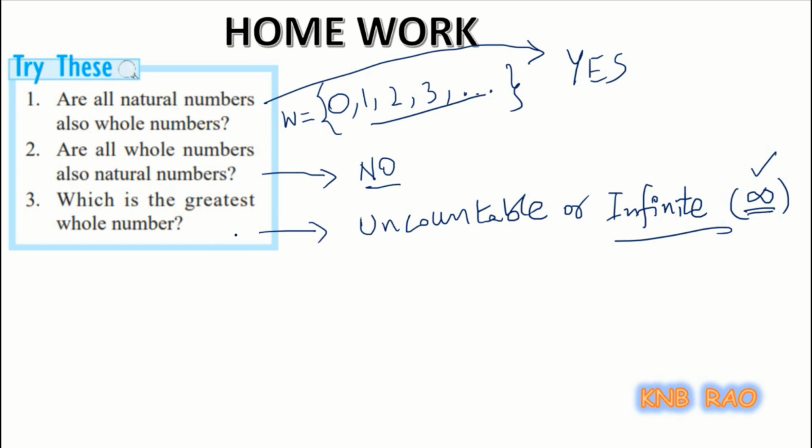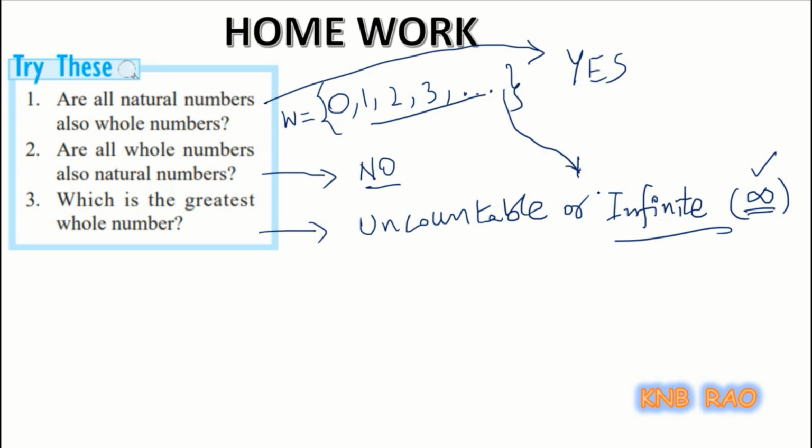So the whole numbers, if you see, who is the last fellow? The last fellow is uncountable. The things which cannot be counted, like number of stars in the sky, like number of trees on the planet Earth, like number of water drops in the ocean, like number of pebbles on the earth.